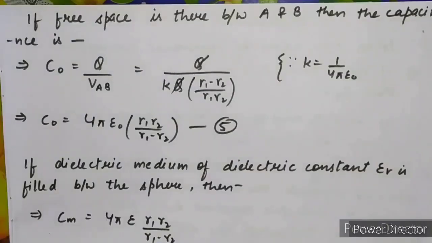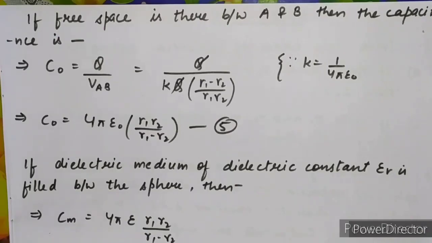We have calculated the potential difference between A and B, VAB, whose value is KQ into R1 minus R2 upon R1 into R2. Okay, so now what we have to do? We have to calculate the capacitance of a spherical capacitor. So we have to put the value of potential difference in the formula of capacitance. Now first thing which we have to remember is which type of medium is filled in the capacitor.